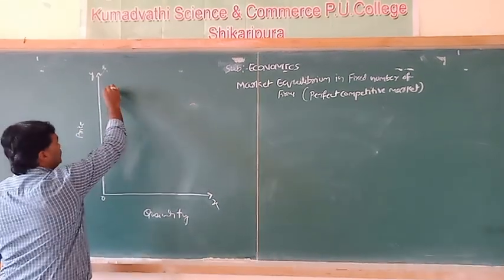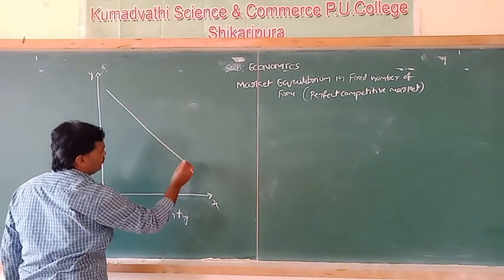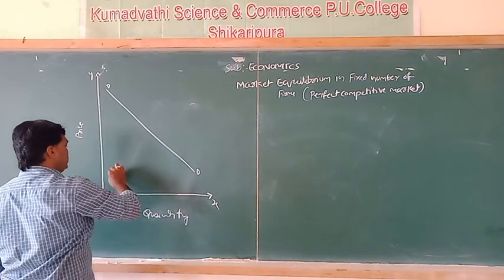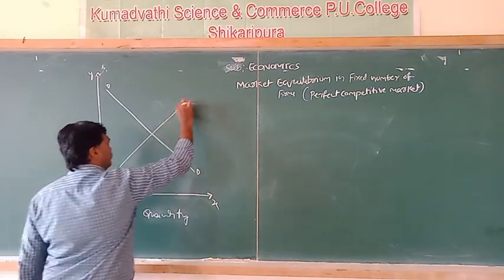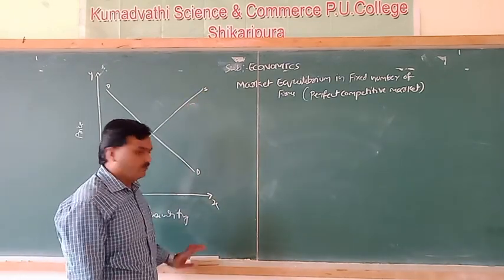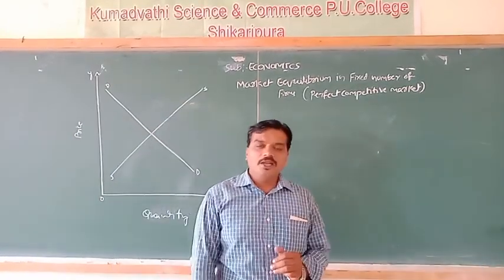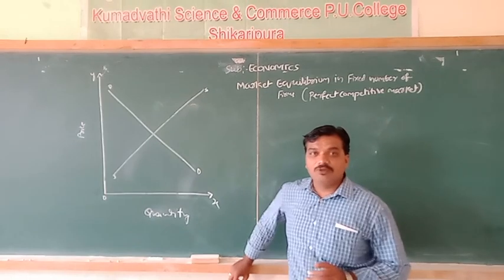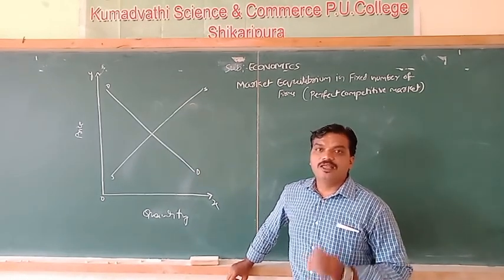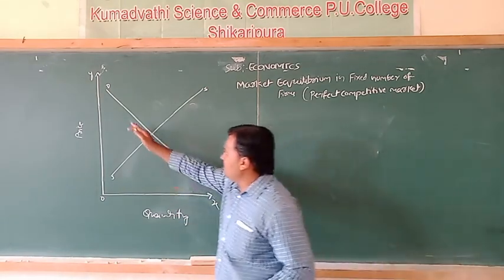See the nature of demand curve. I had told the nature of demand curve is downward sloping from left to right, and the nature of supply curve is upward sloping from left to right. The market equilibrium in fixed number of firms in perfect competitive market we can illustrate through the diagram.